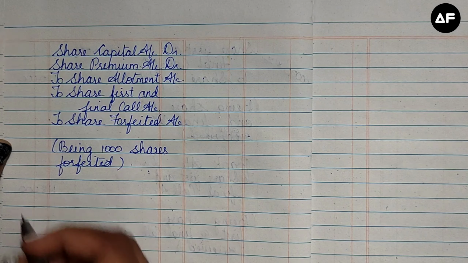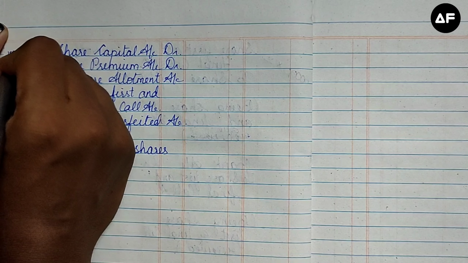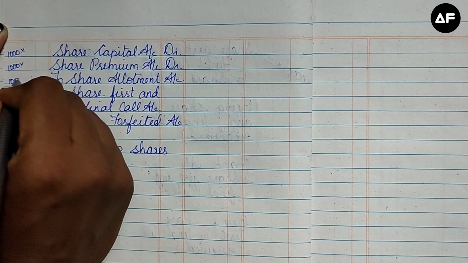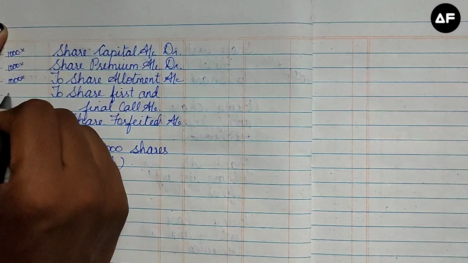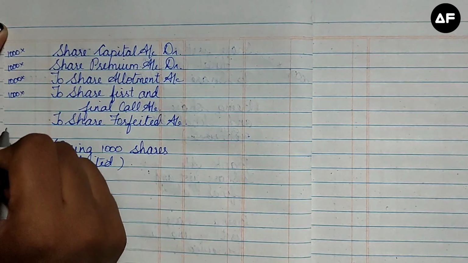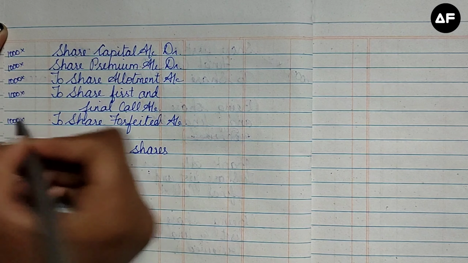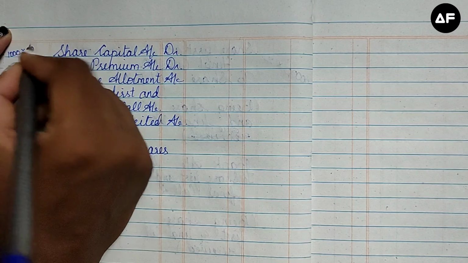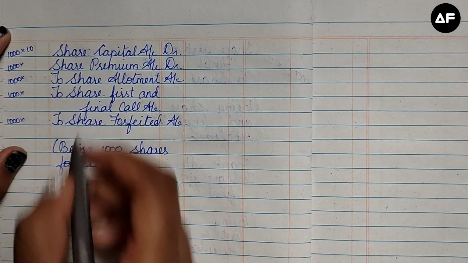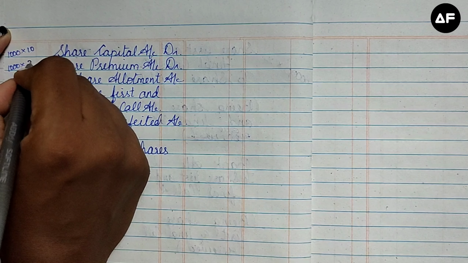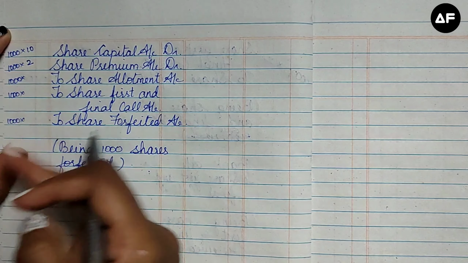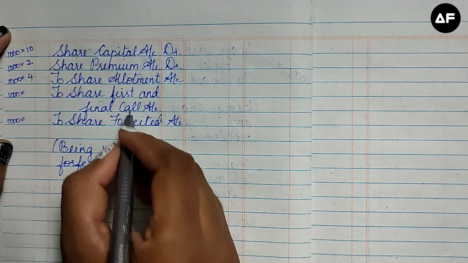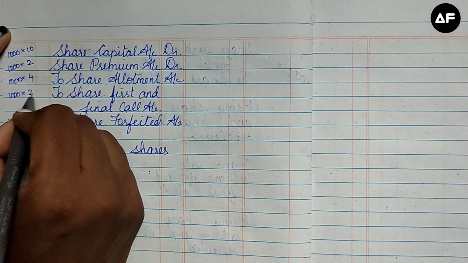So let's get into the calculation. 1,000 shares are being forfeited, so I write 1,000 for all the items in the particular journal entry. After writing 1,000, we must calculate the per value of the share. Here share capital will be 10 rupees always. Then share premium was given as 2 rupees. So first I'll write down what all I know. Share allotment given in the split up is 4 rupees. Share first and final call is 2 rupees.